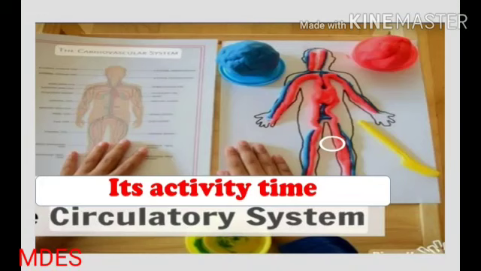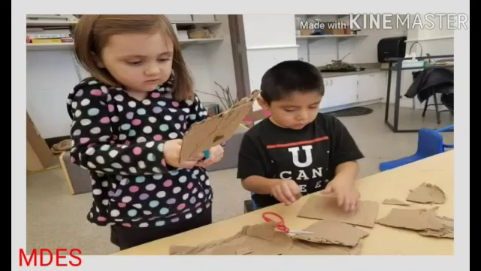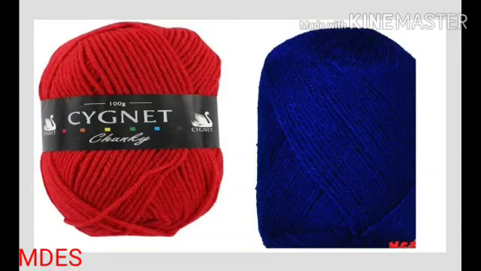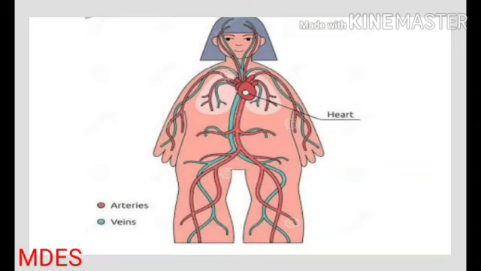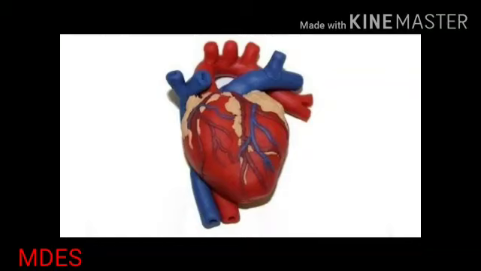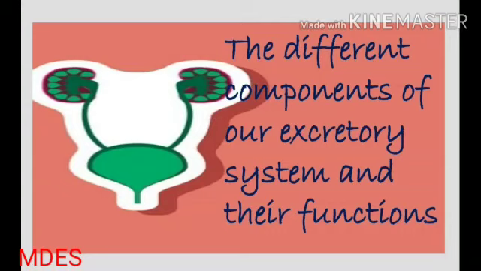So now it's activity time. Take an old cardboard piece and make a model of circulatory system on it. Use red and blue color wool to show the arteries and veins respectively. Modeling clay can be used to make the heart. In the next session, we will be learning about the different components of our excretory system and their functions.